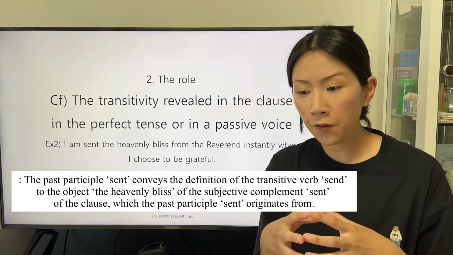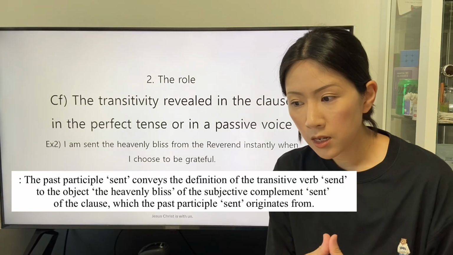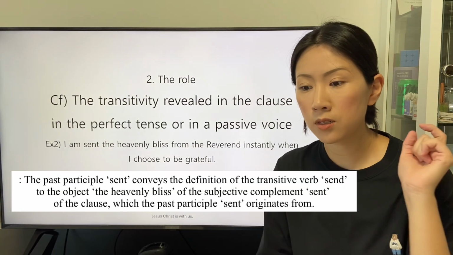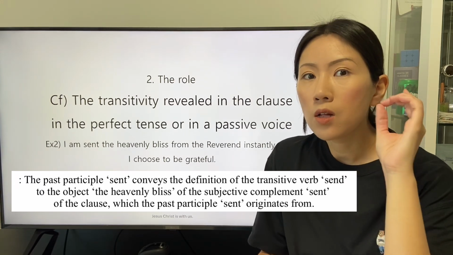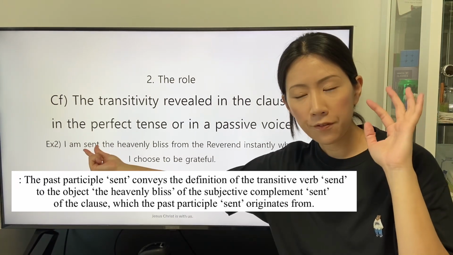So the first transitivity is applied already, and this is obvious with the form of the past participle sent.